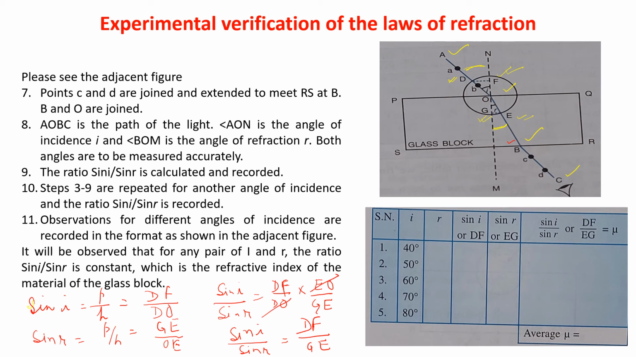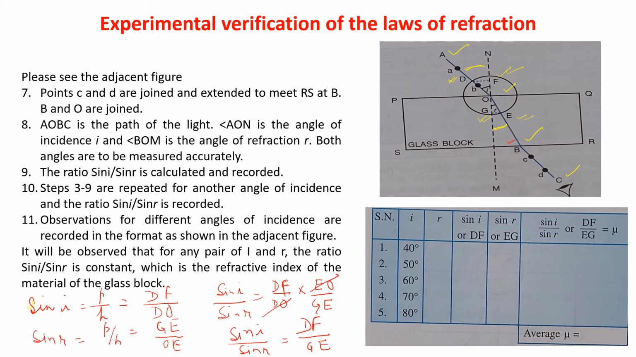Nearly equal to same. Okay, nearly equal to same. So, this is how we are calculating the refractive index. And if in all the cases mu is coming nearly equal, then it is proving the law of refraction.